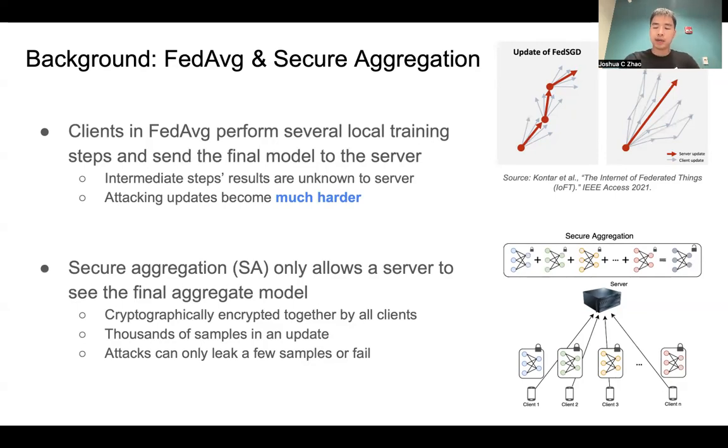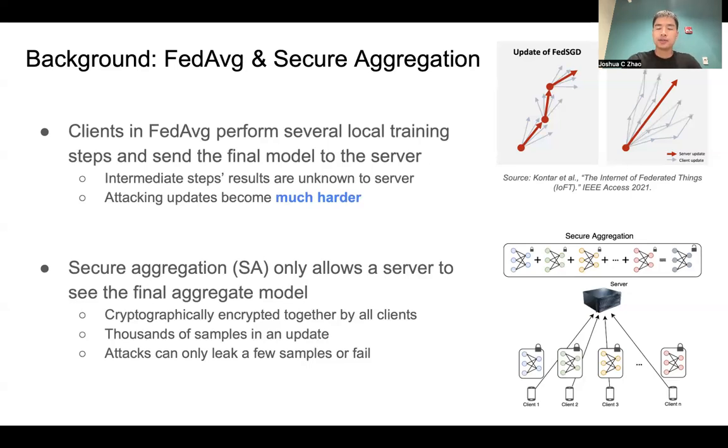Secure aggregation, on the other hand, is a method primarily aimed for defense. What it ensures is that a server can only see the final aggregate model. Individual updates are cryptographically encrypted such that the server, if looking at the individual updates, cannot get any information. However, after aggregation, the server can then see a decrypted update, an unencrypted update.